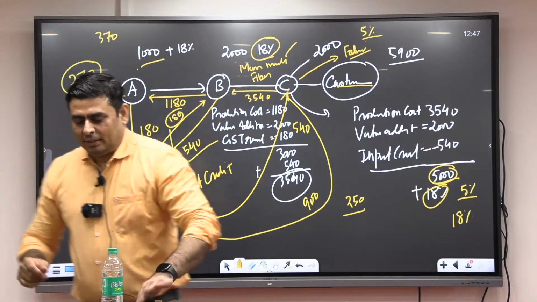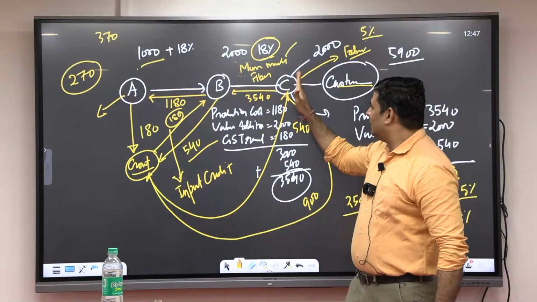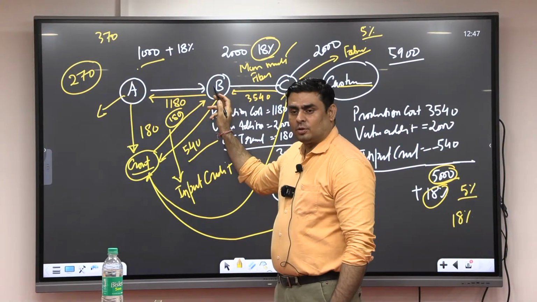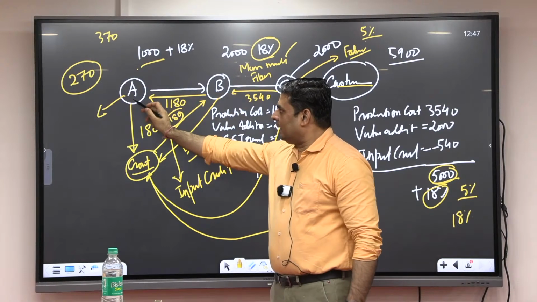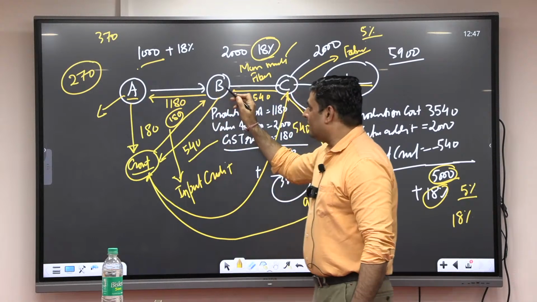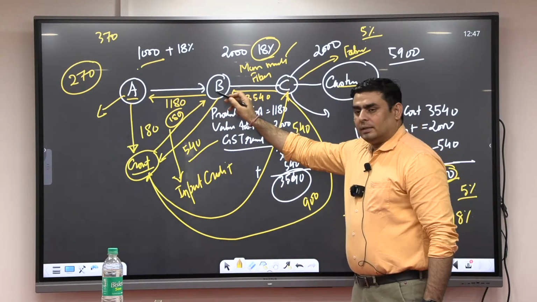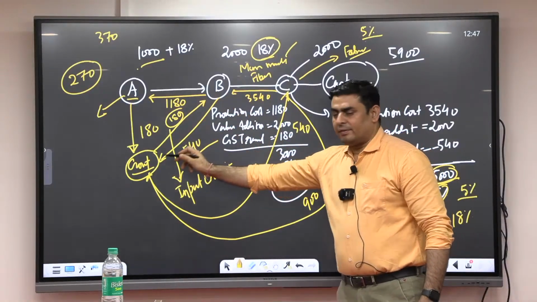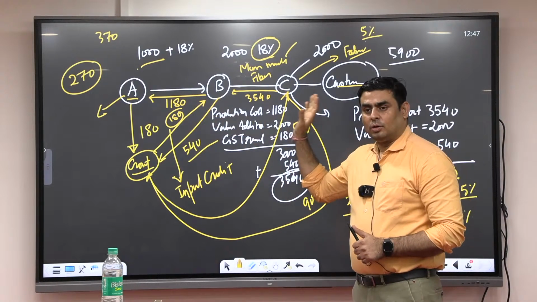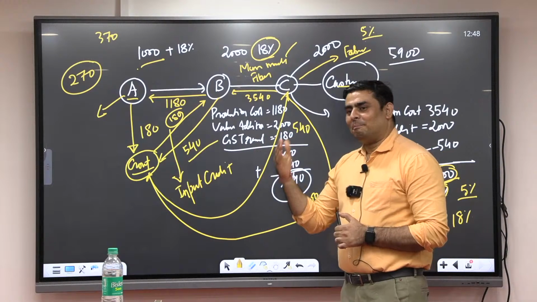And see, there is a chain: A to B, B to C, then customer. A creates a GST invoice when selling to B. So automatically A has to pay the tax on the money he received from B. Similarly, B creates the GST invoice while selling to C. So B is liable to pay on the money he received from C. So everyone is compliant with GST. Fine. Then what did the buyers and sellers do?